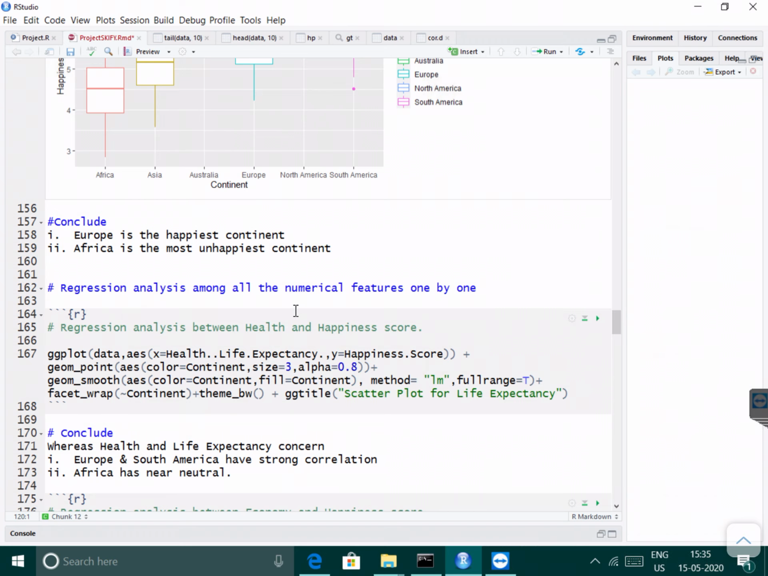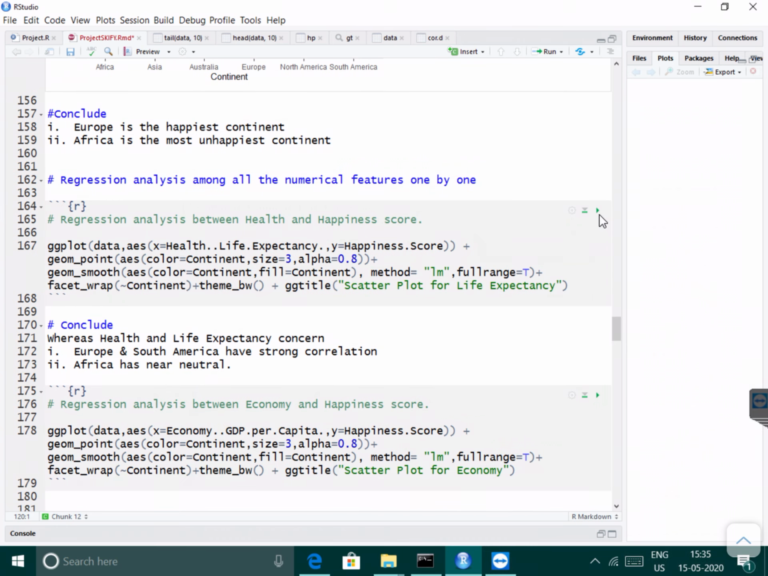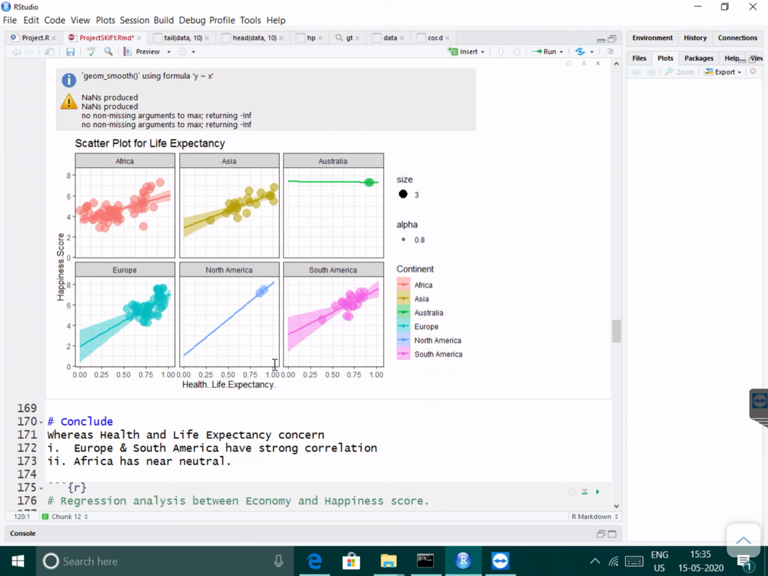Now regression analysis among all the numerical features one by one. So regression analysis between health and happiness score. After visualization, Europe and South America have strong correlations. Most of them are near 1, so that is strongly correlated, whereas Africa is near neutral.